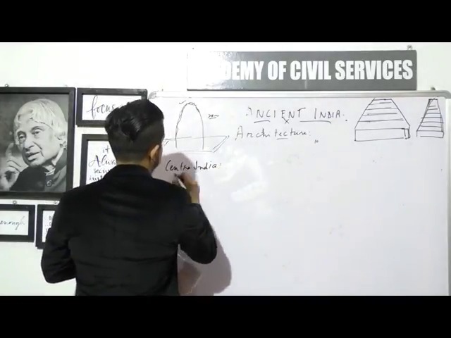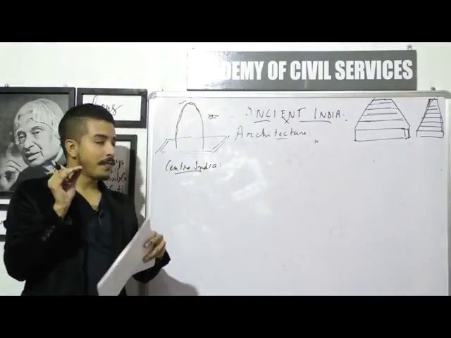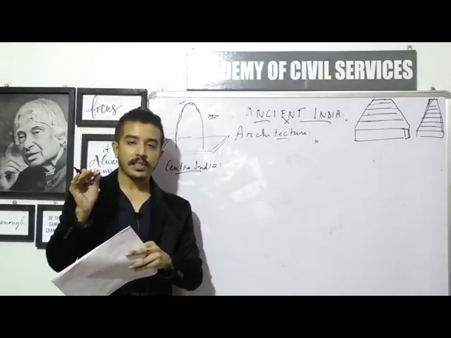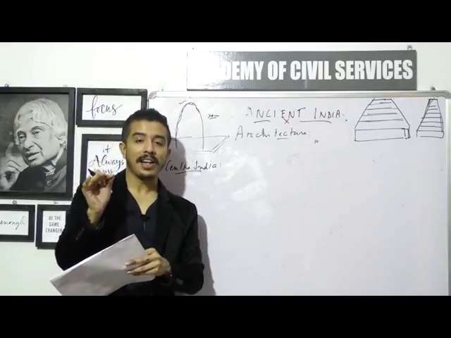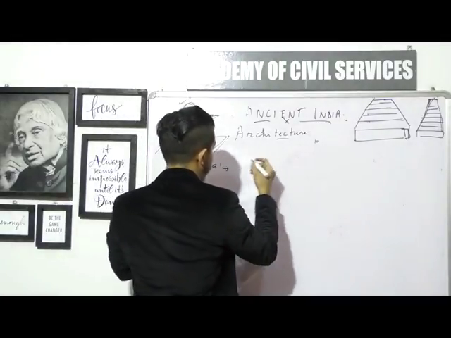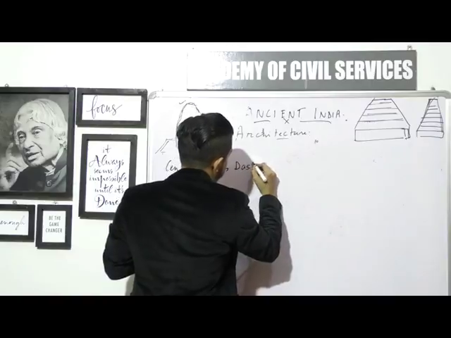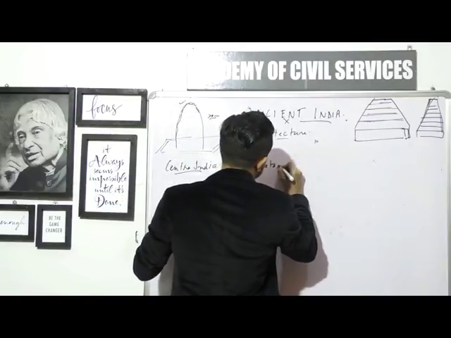In Central India, the most representative temple of the Nagara style was the Dashavatara temple in Deogarh in UP. We had already talked about this temple in the Gupta period, but let's mention some other facts about it.